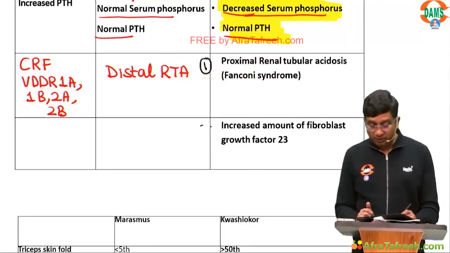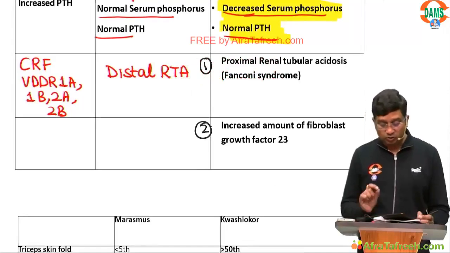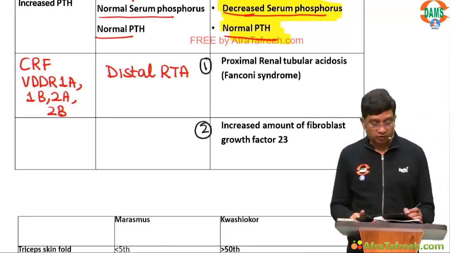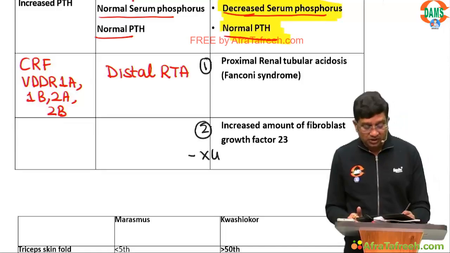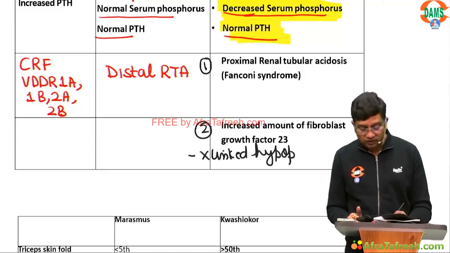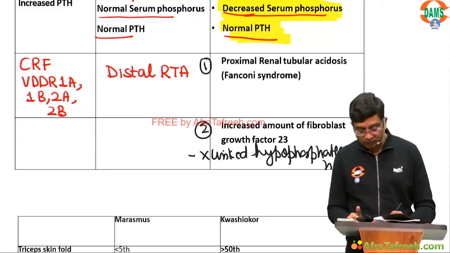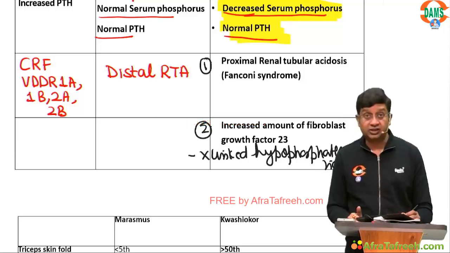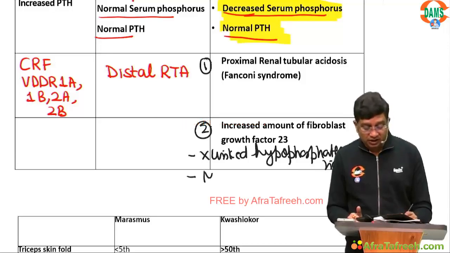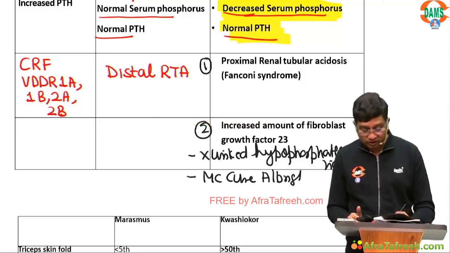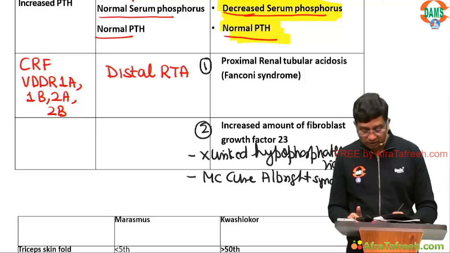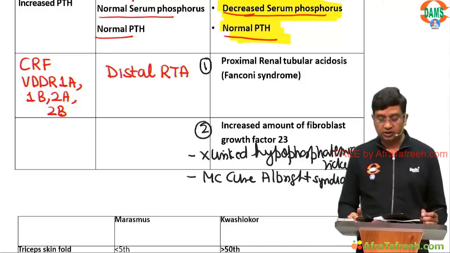Second, you need to remember increased fibroblast growth factor 23, which can be seen in X-linked hypophosphatemic rickets. This can also be seen in McCune-Albright syndrome, right?